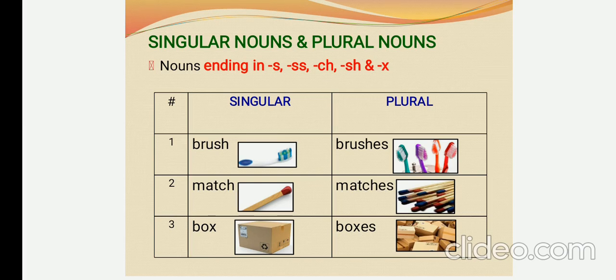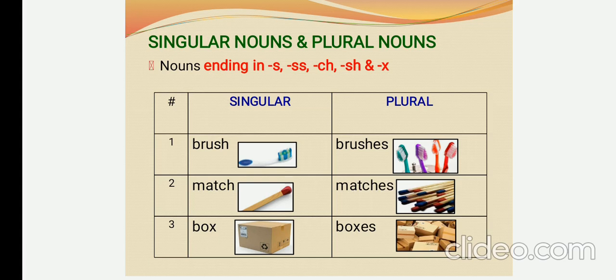That means singular nouns: brush, match, box. They are one in number. And when it is a plural number, more than one in number, we add es along with it. Brush, brushes, match, matches, box, boxes. We add es at the end.